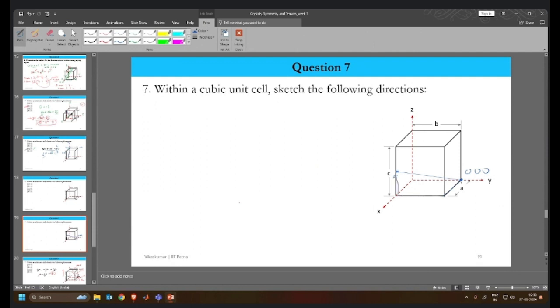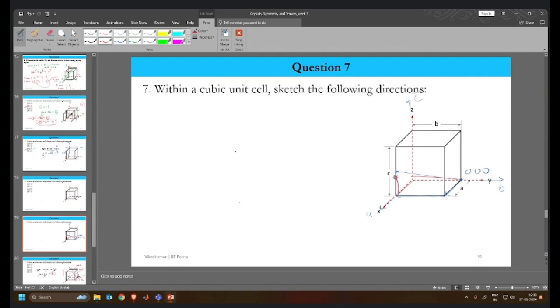We can have two paths, right? First, we can go in the negative direction. So this is B, this is A, let us say, and along this it is the C direction. Crystallographic coordinates, first going in the direction of A, then we can go in the direction of B. There are two paths, so we can go by this amount, then this, then this. In both cases we should get the same thing, actually.